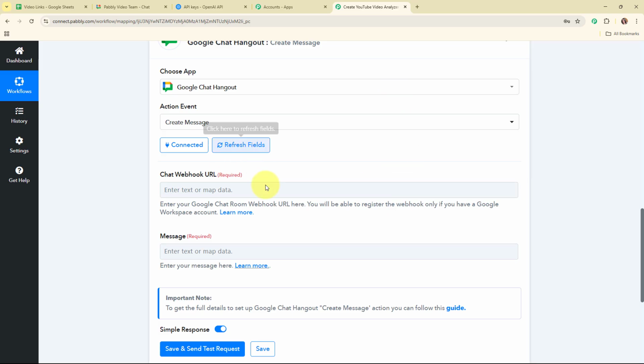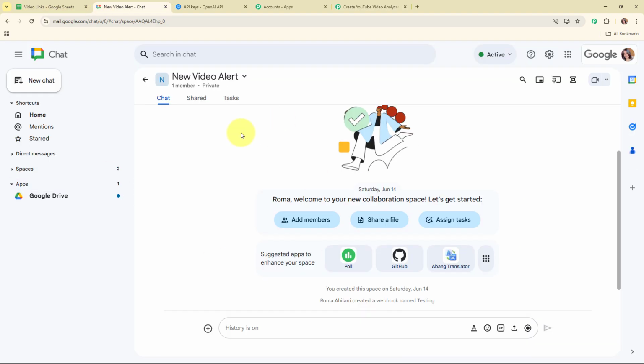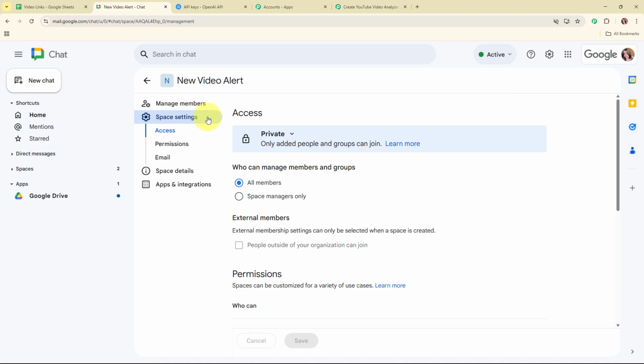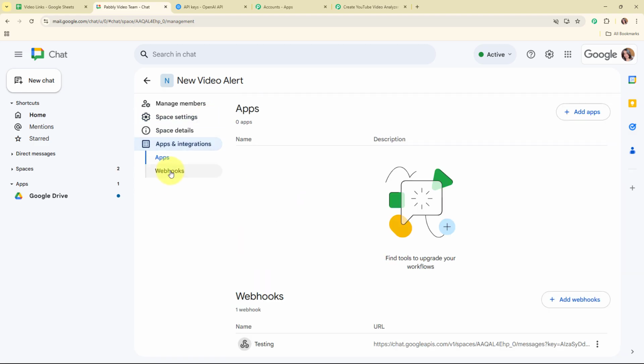Let me take you to my Google Workspace, and this is the chat space that I've created over here in my Google Chat. Now I'm going to click on my workspace name, and from here I'm going to select space settings. Now in the space settings I'm going to click on apps and integrations, and then I'm going to select webhooks.